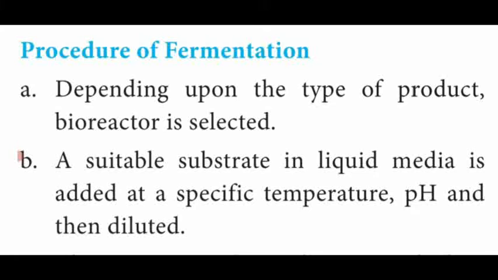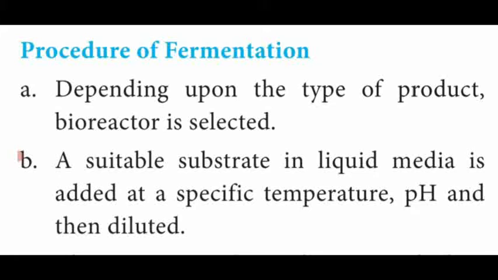This fermentation process contains two stream processes. One is upstream, another one is downstream. Upstream processes take place before the fermentation process, that is sterilization of the fermenter, sterilization of culture medium and growth of a suitable inoculum.